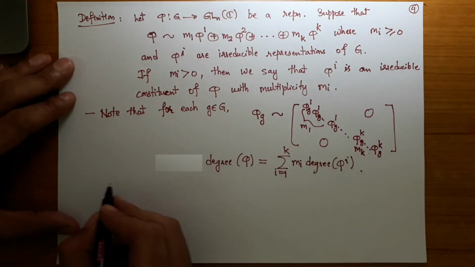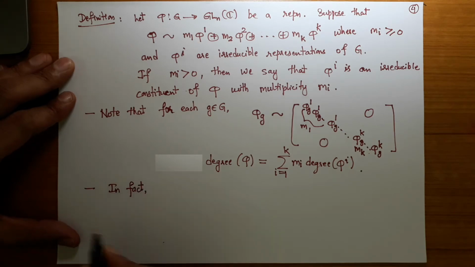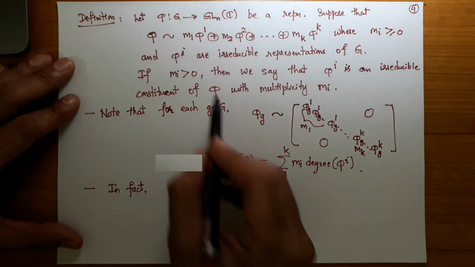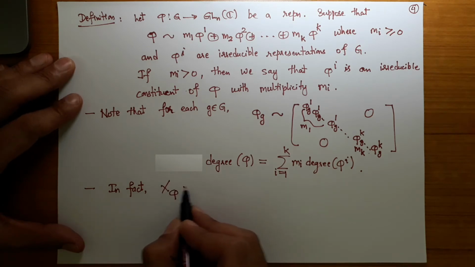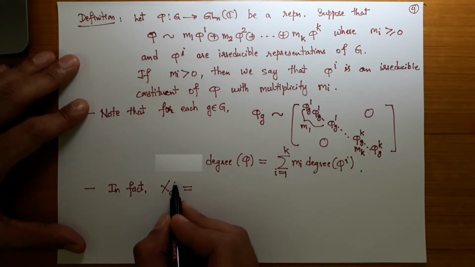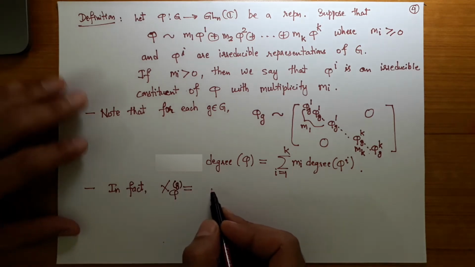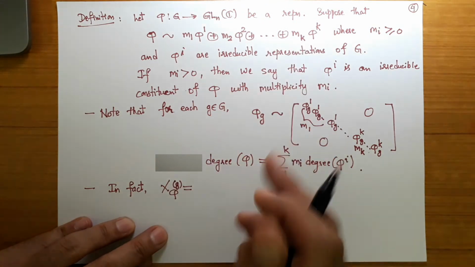All right. In fact, because the representations are equivalent, we know that the character of phi is the same as, when it acts on a group element G, the character of this decomposition, the right hand side.